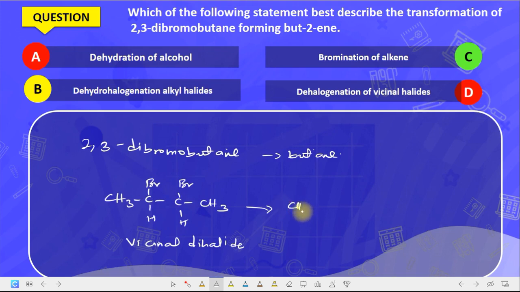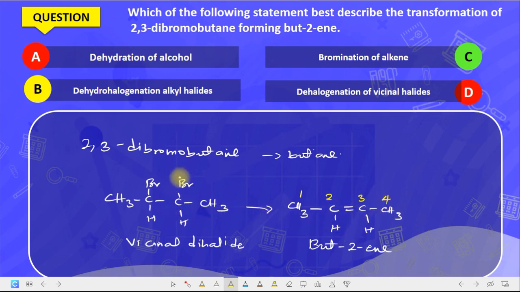CH3, then we'll have C double bond C, this is H, and this H here, then here is CH3. What is this structure? This is but-2-ene. Why? Because if you number this as number 1, this is number 2, this is number 3, and this is number 4. At number 2 you have a double bond.